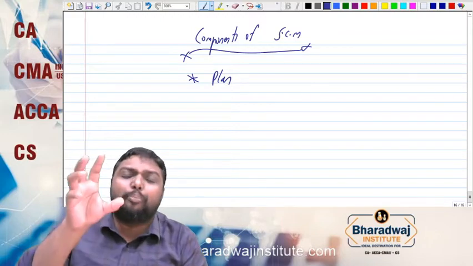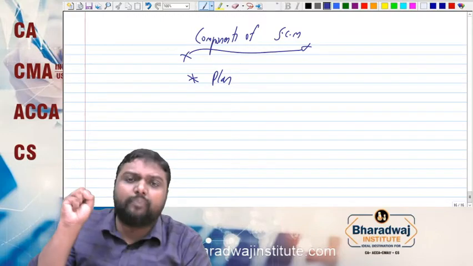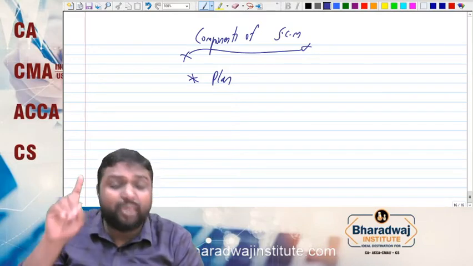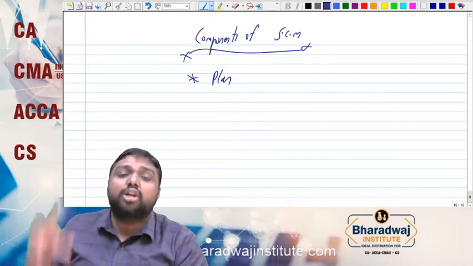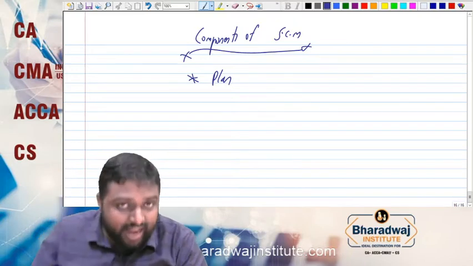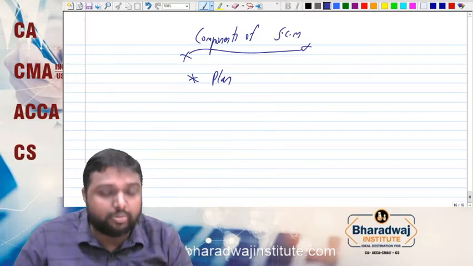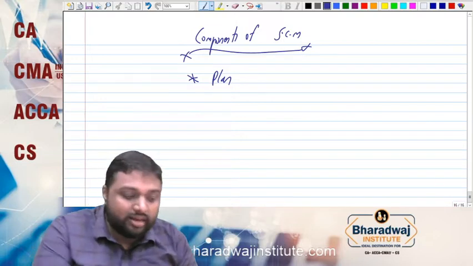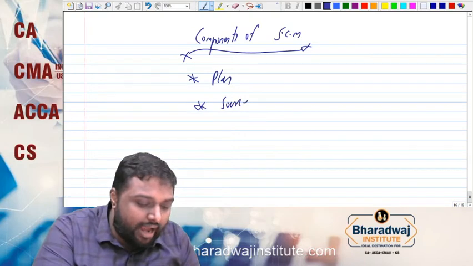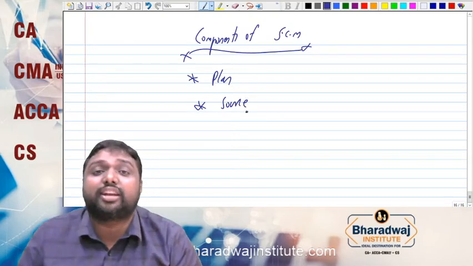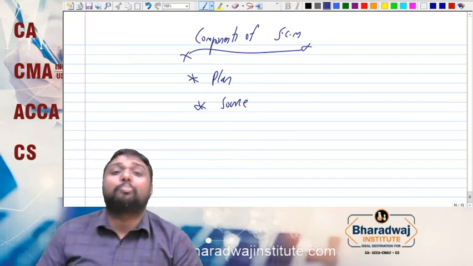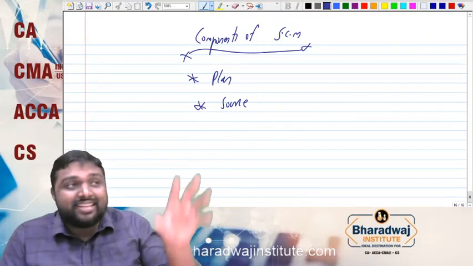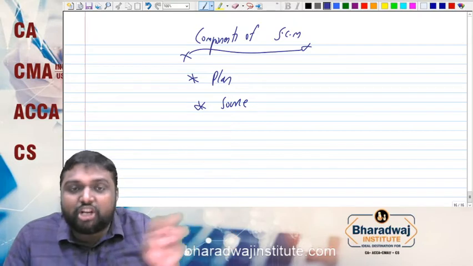See, if you want to buy something, you should have some production plan. What is your requirement? That is to be defined under the plan stage. So what quantity to be purchased, what is the item to be purchased, from where to be purchased. These first stages of analysis will come. Next will come that you identify the supplier, ensure it reaches your factory. So plan, source. Source means procurement, selecting the vendor and reaching it in your factory.